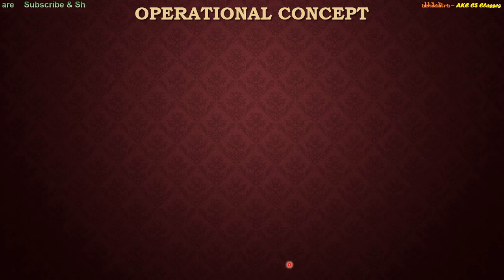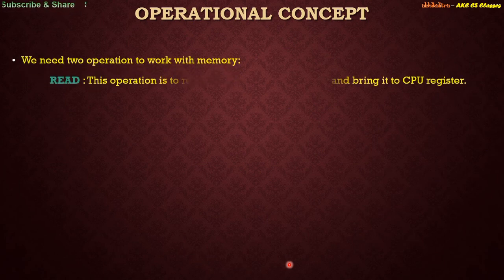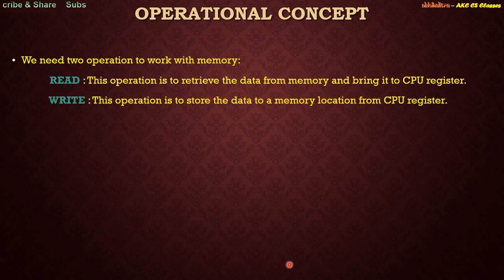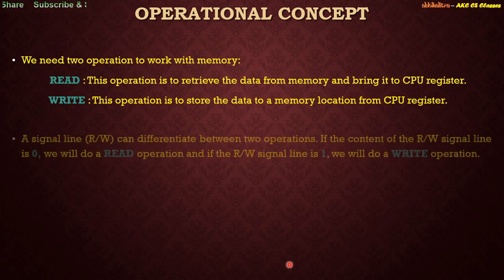In order to work with memory, we need two different operations. What are these two different operations? One is read. This operation is to retrieve data from memory and bring it to the CPU register. That means you are accessing a particular memory location and bringing the data from the memory to a certain CPU register. This process is known as a read operation. What is the write operation? You are doing the reverse work. You are storing the content of a CPU register into a memory location. That means you are writing into a memory location from a CPU register. So it's a write operation.